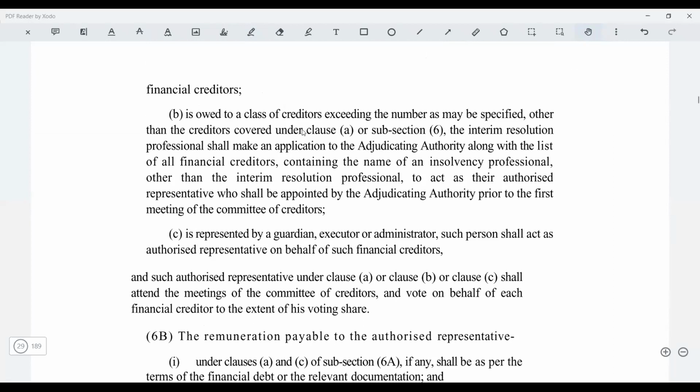So here the application, right? Basically what they are saying is that not exceeding such number as may be specified. So this is 10%. This is basically 10% of such financial creditors. So this part you can ignore as of now.